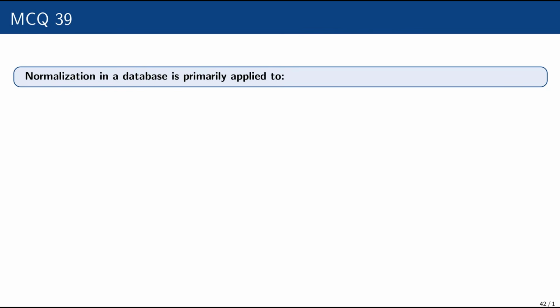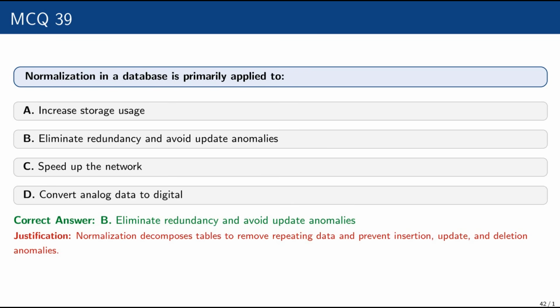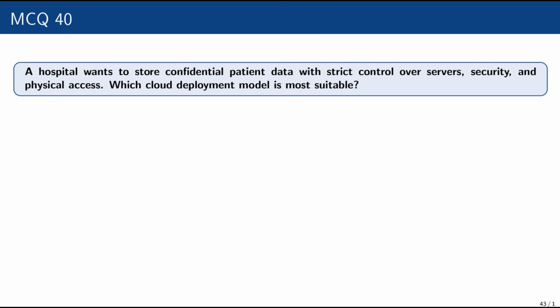Question number 39. Normalization in a database is primarily applied to increase storage use, eliminate redundancy and avoid update anomalies, speed up the network, or convert analog data to digital? The correct option is eliminate redundancy and avoid update anomalies. Justification: normalization decomposes tables to remove repeating data and prevent insertion, update and deletion anomalies.